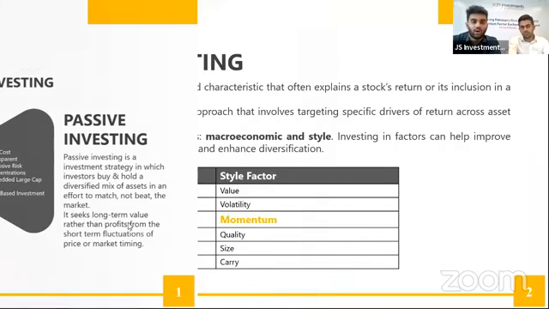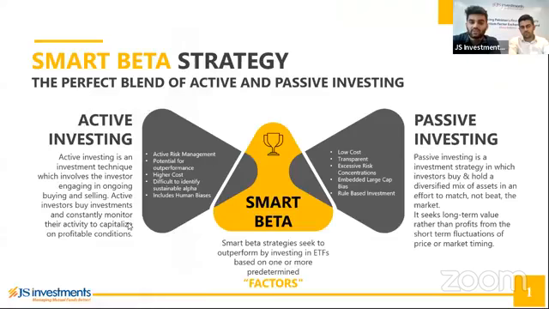We'll start off by introducing and defining what exactly a smart beta strategy is. Generally, ETFs give you the best of both worlds in terms of investment styles. There are two investing styles: active investing and passive investing.